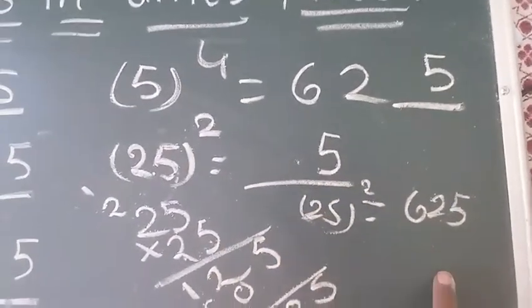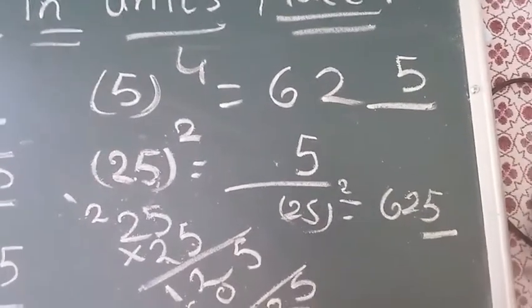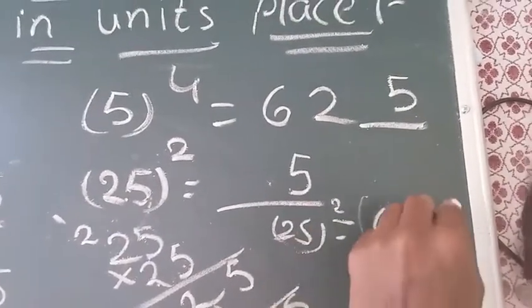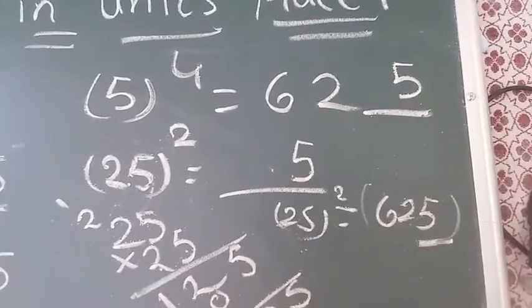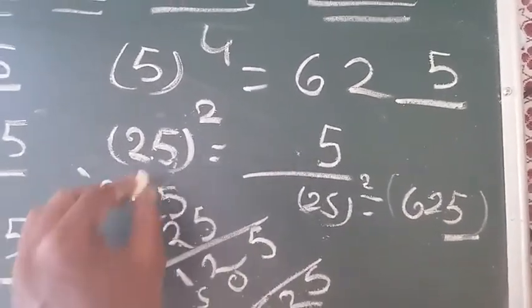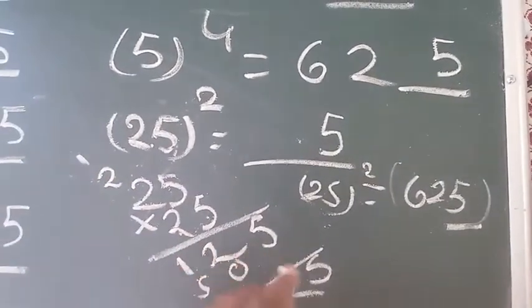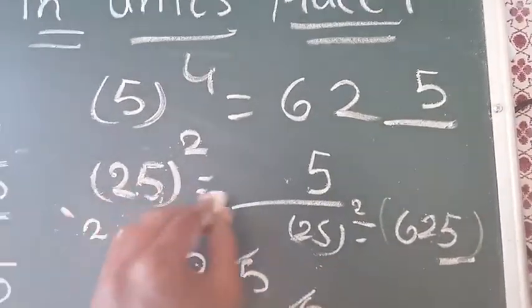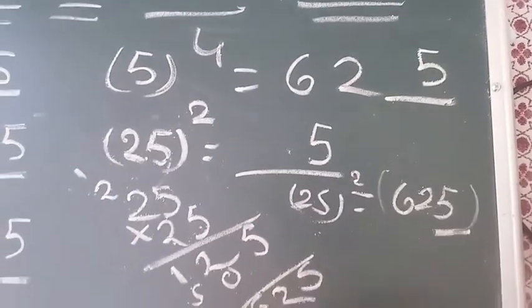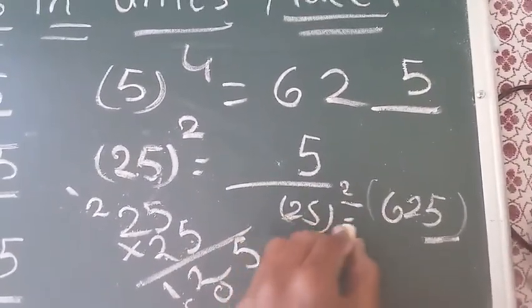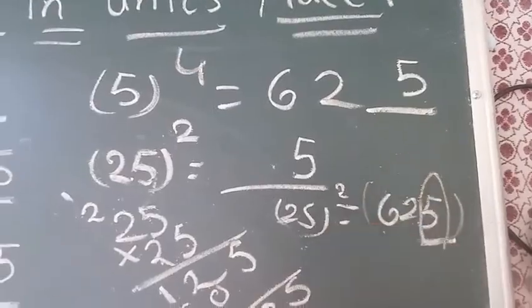Here they asked only the unit digit of this number. They didn't ask the whole multiplication result of 25 square. So we need not calculate 25 square. Without calculating 25 two times, we can say the given number's units place is 5.